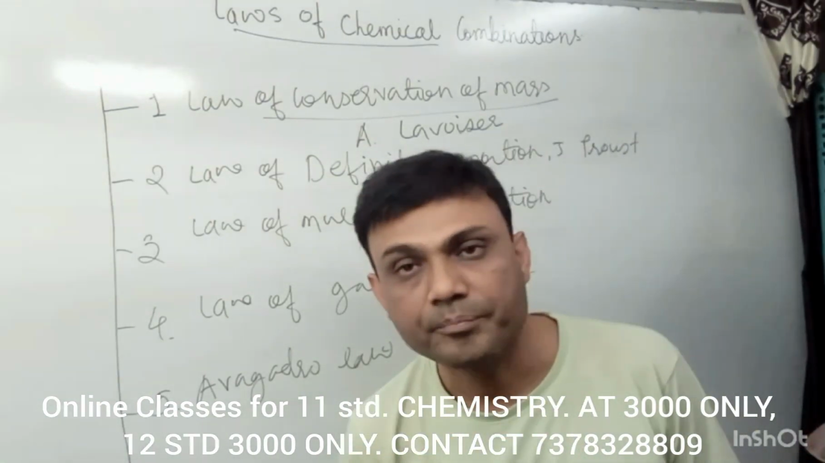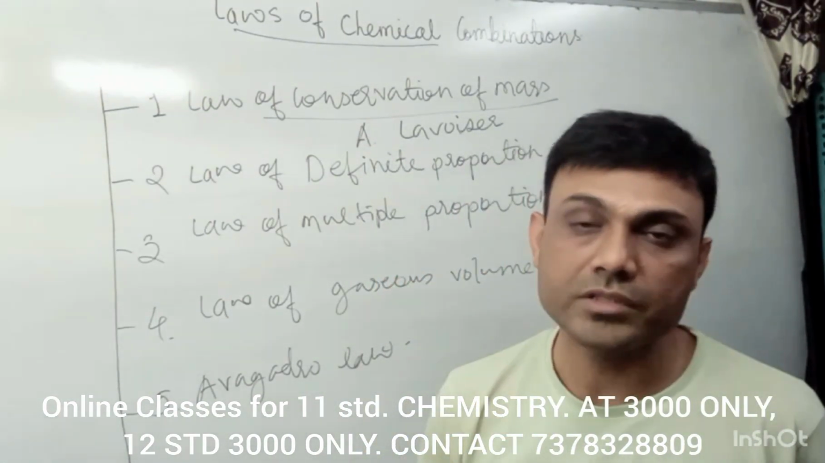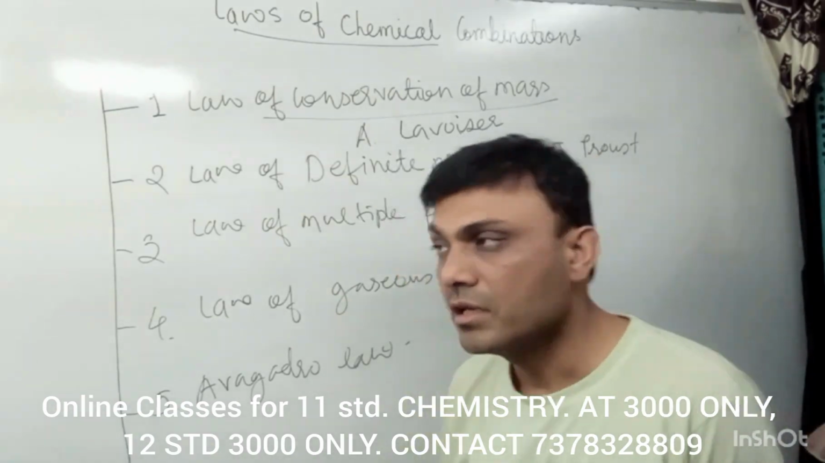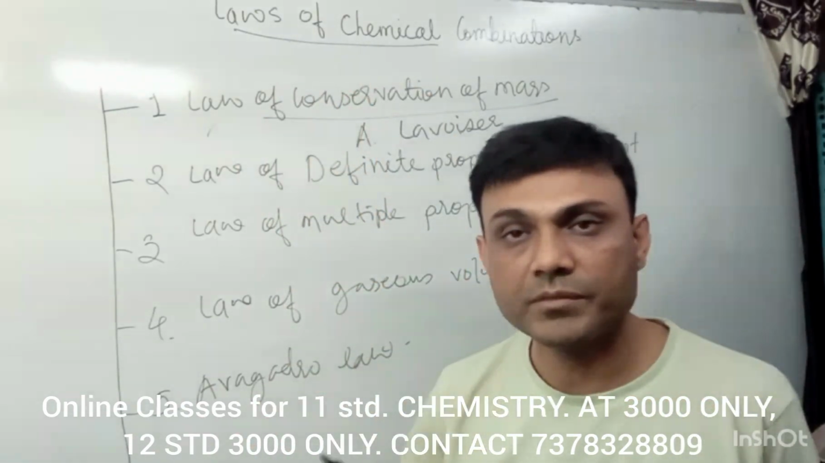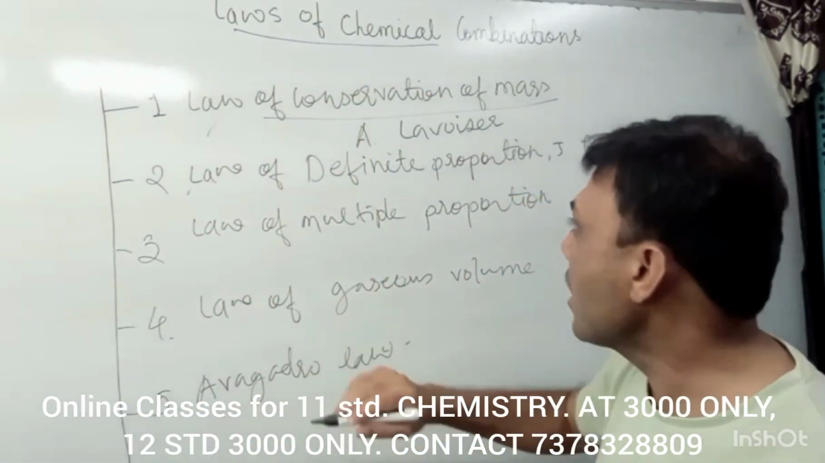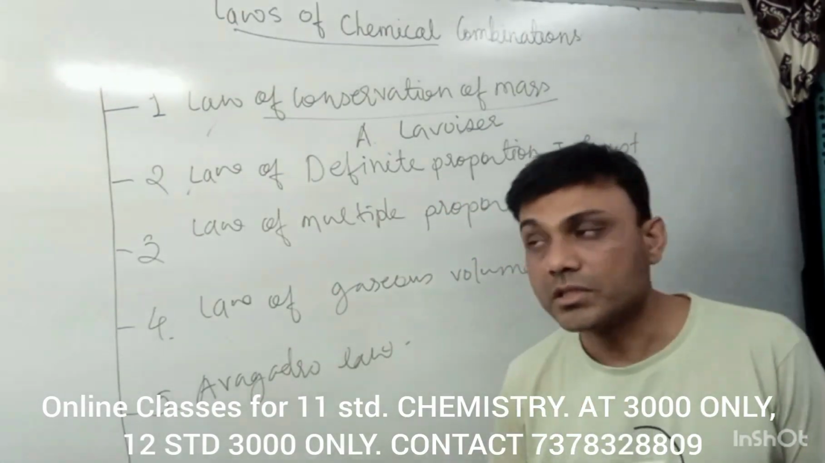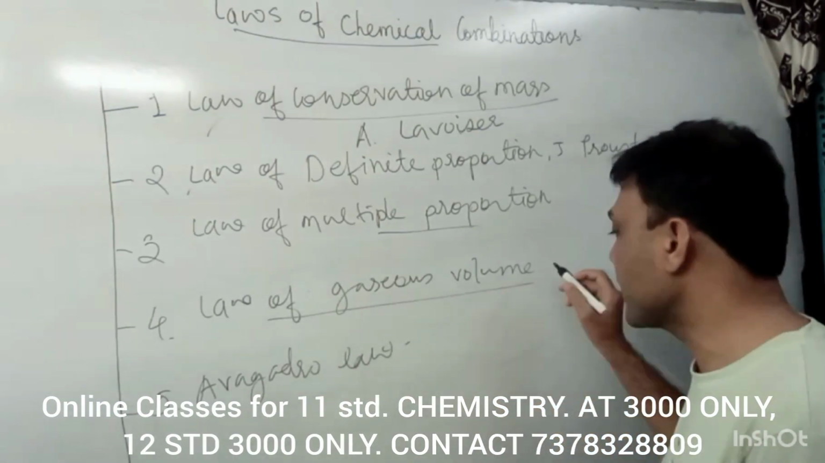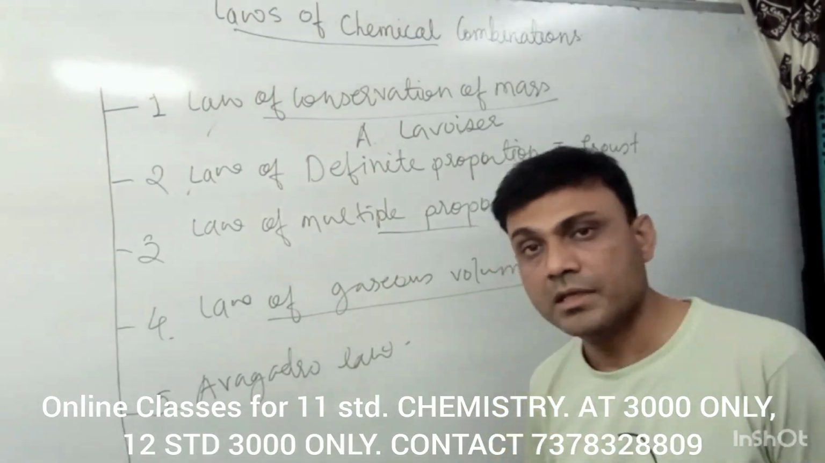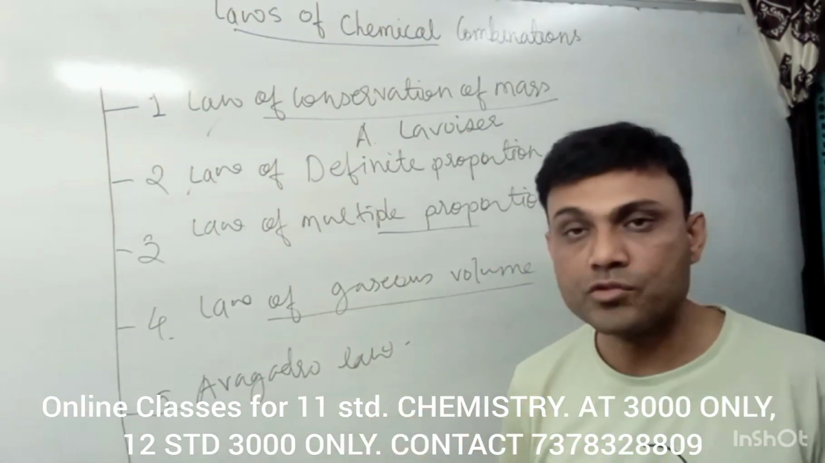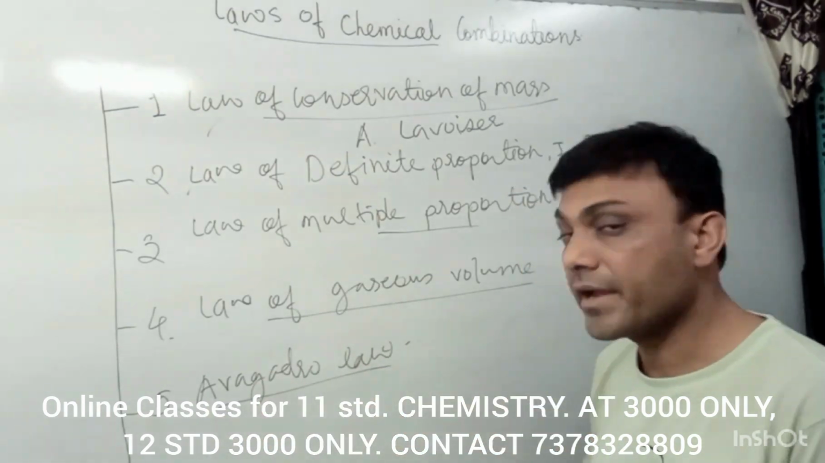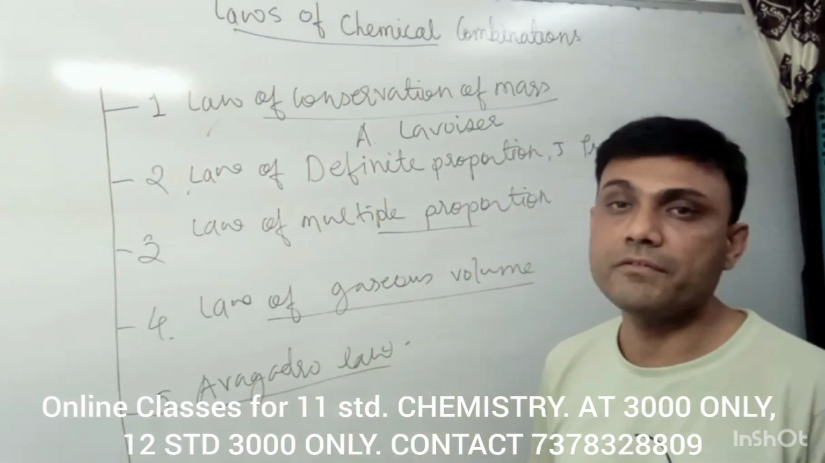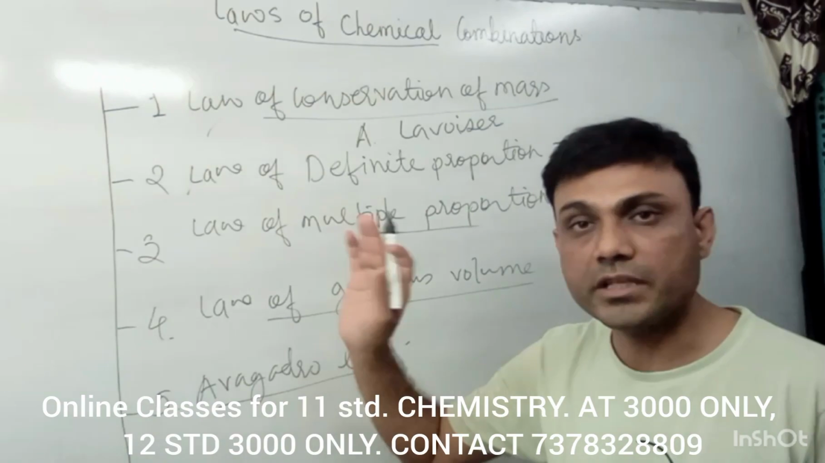So in this way, there are 5 laws of chemical combination. First law is law of conservation of mass. Second is law of definite proportion. Third is law of multiple proportion. Fourth is law of gaseous volume given by Gay-Lussac, and fifth is Avogadro law. Now one by one we will see these laws and their definitions.